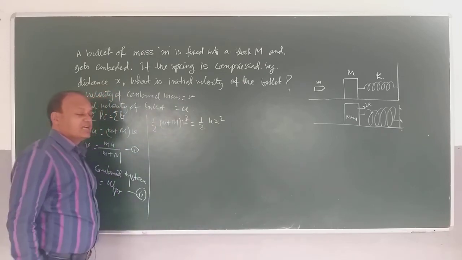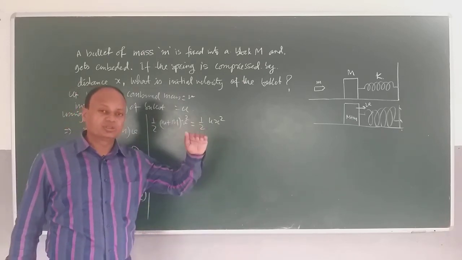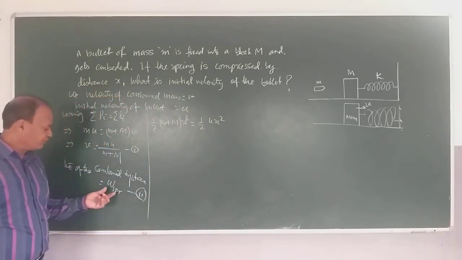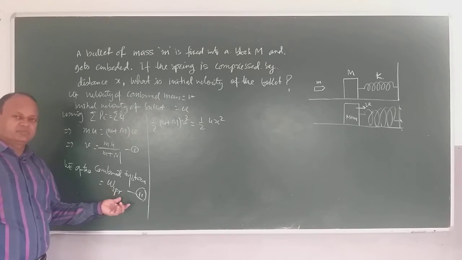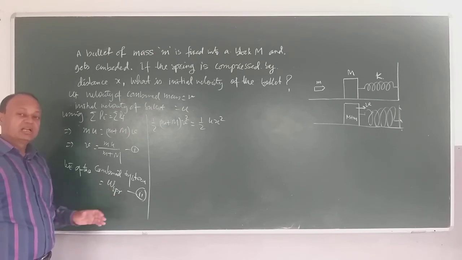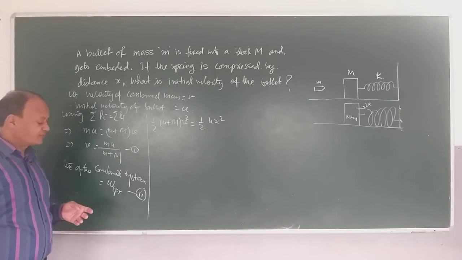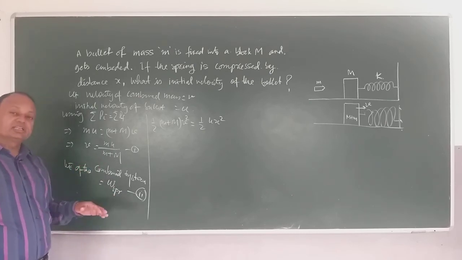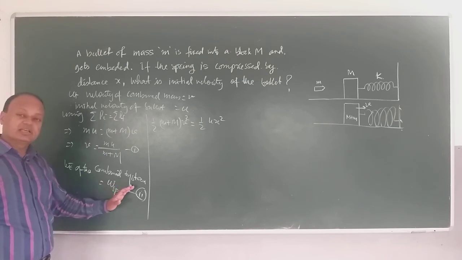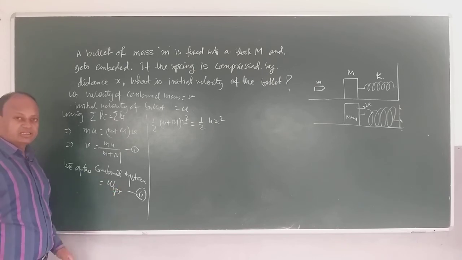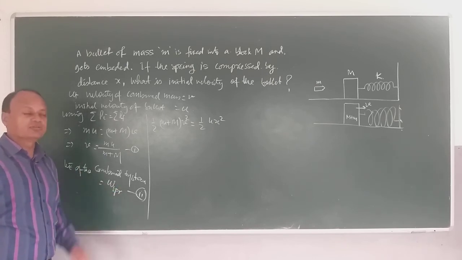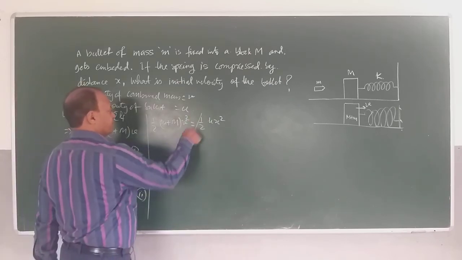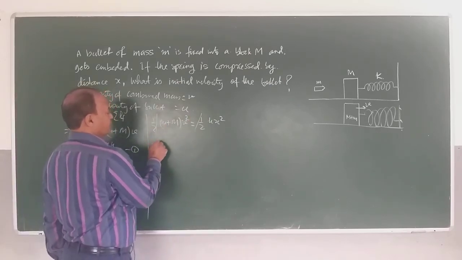So children, as long as the surface is smooth, I am doing what? W spring, the work done in compressing the spring. But if the surface is rough, then work will also be done against friction. So that will have to be added here on the right hand side of the equation, right? But right now it is given as smooth, so we will work with a smooth surface.